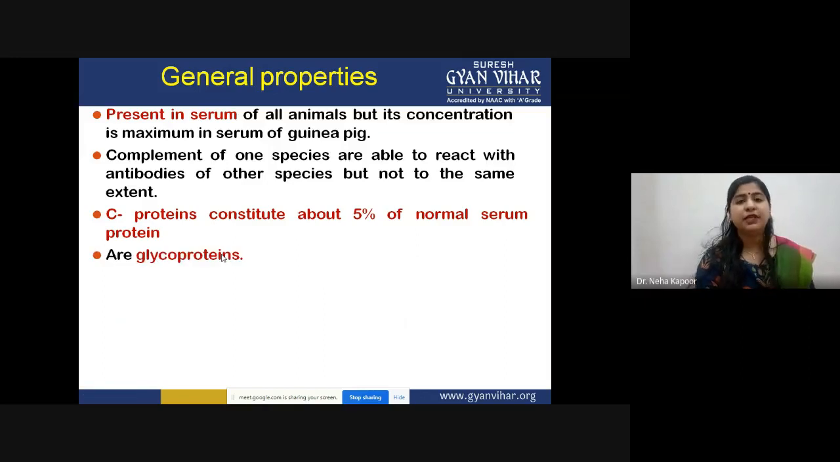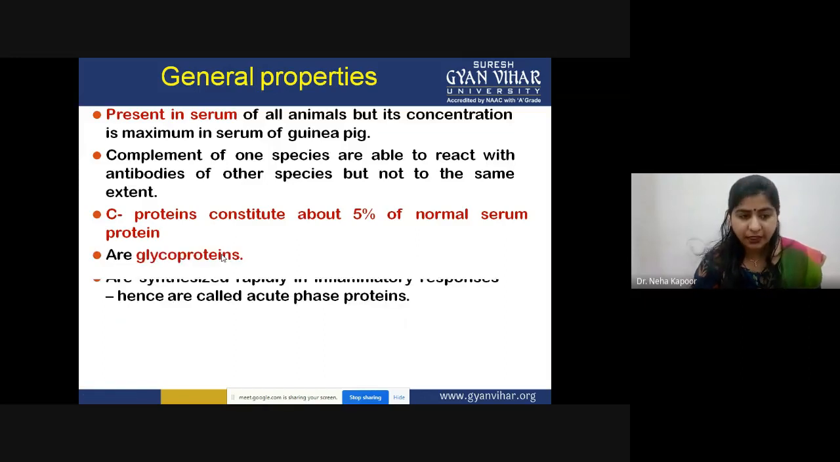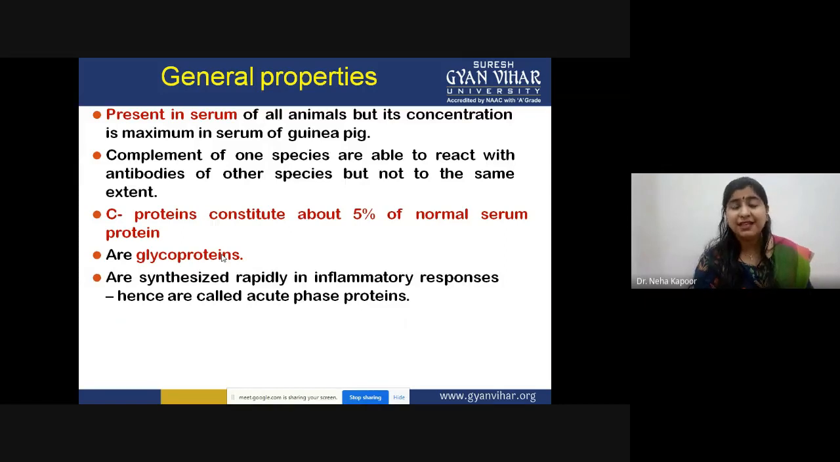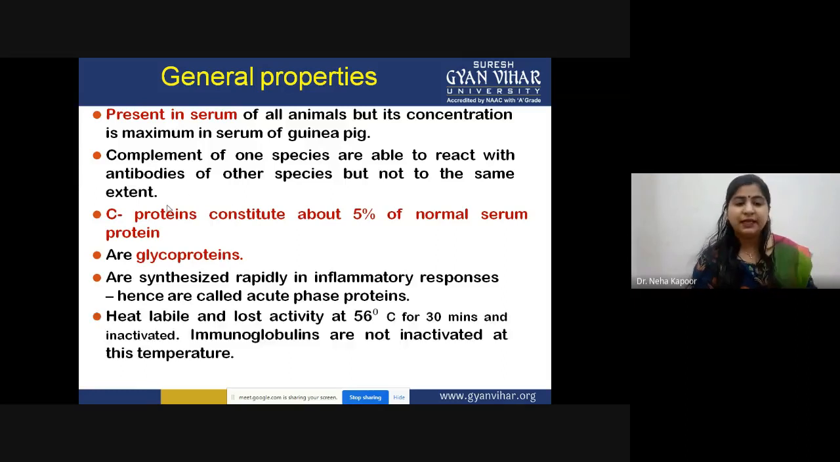All of these proteins are glycoproteins, and they are synthesized in response to inflammation. Hence, they are also known as acute phase proteins. They are heat labile, or heat sensitive, because they get inactivated if they are exposed to a temperature above 55 degrees Celsius for 30 minutes. They get inactivated and their action is prohibited.